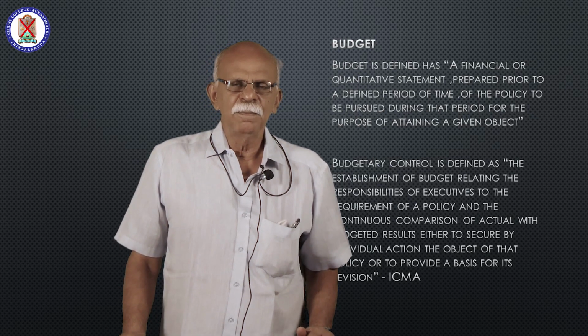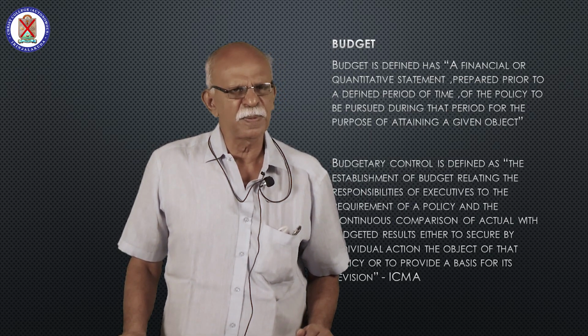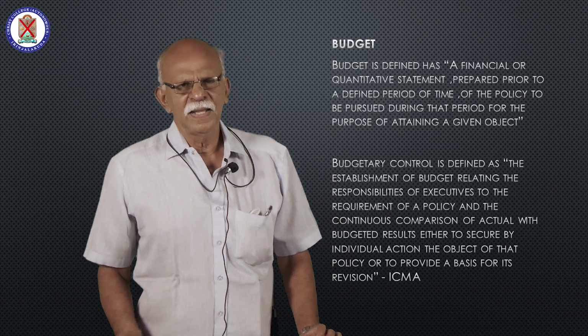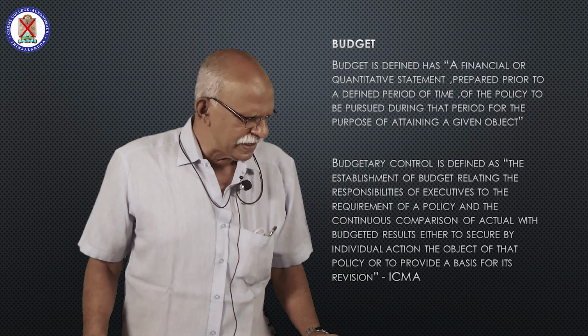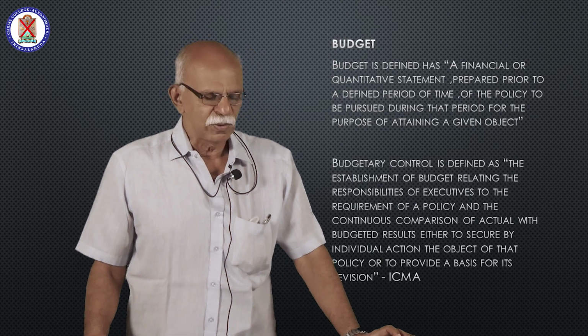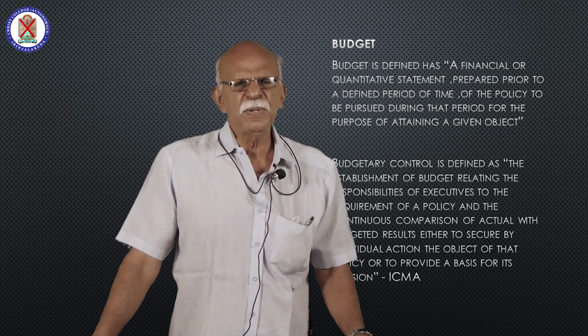Then the purchase department, how many units of raw materials are to be purchased? So there should be a discussion or coordination between the various departments. So that can also be achieved. Budgetary control coordinates the activities. Each department works in coordination with other departments.